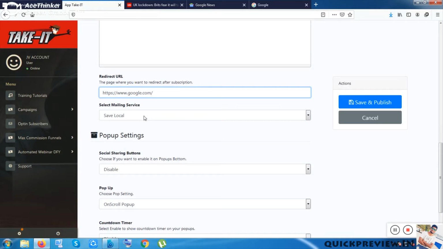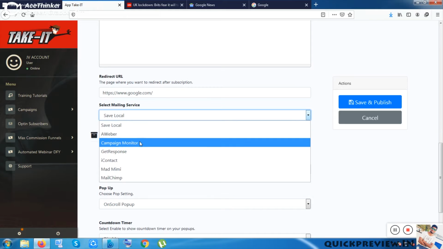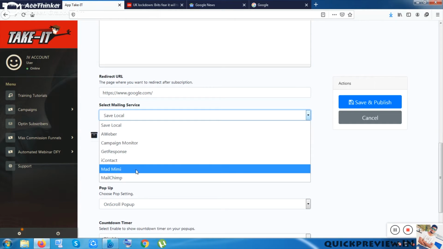But let me clear you that this tool provides a mailing service, a lead capturing facility inside it by default. But you can also use any other mailing service like Aweber, Campaign Monitor, GetResponse, iContact, MadMimi, and Mailchimp.